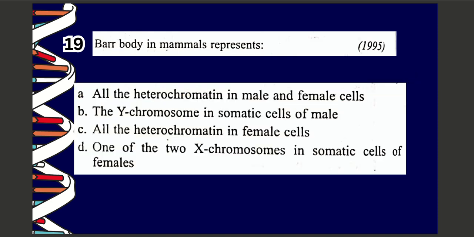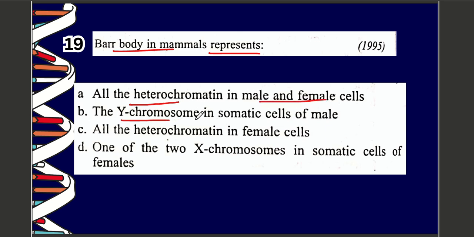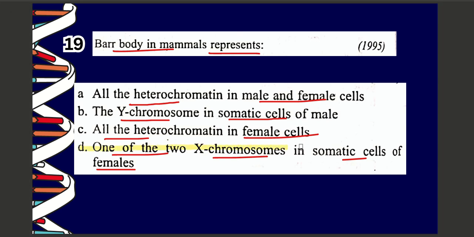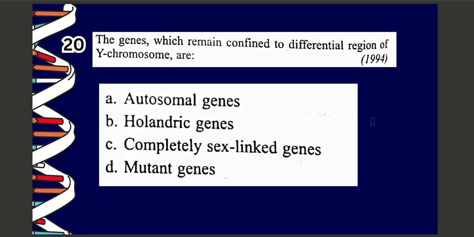Next question. Question number 19. Barr body in mammals represents A. all the heterochromatin in male and female cells, B. the Y chromosome in somatic cells of male, C. all the heterochromatin in female cells, D. one of the two X chromosomes in somatic cells of females. The correct option is option number D, which is one of the two X chromosomes in somatic cells of females.